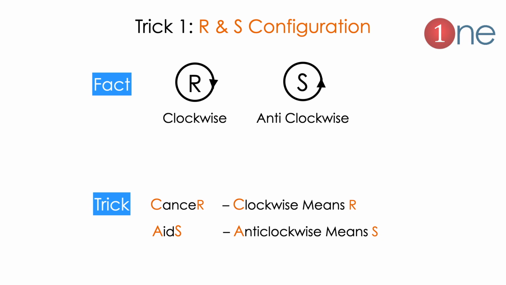Cancer means C, which is clockwise, ends with R, so it means R. Similarly, AIDS, which starts with A, is anti-clockwise and represents S.